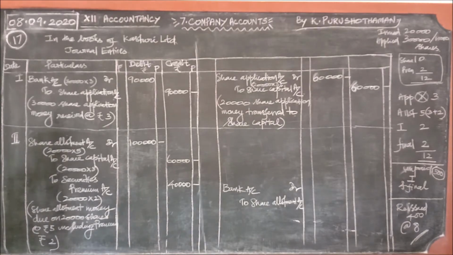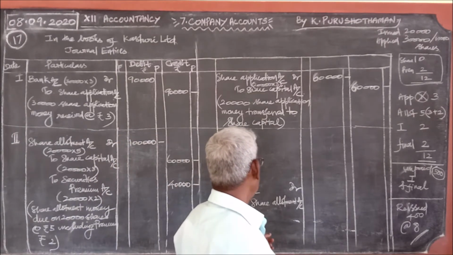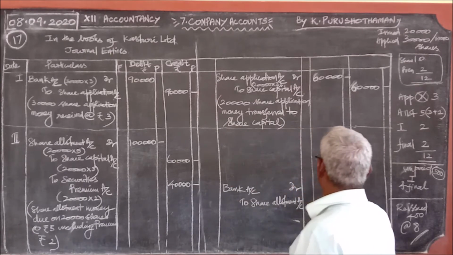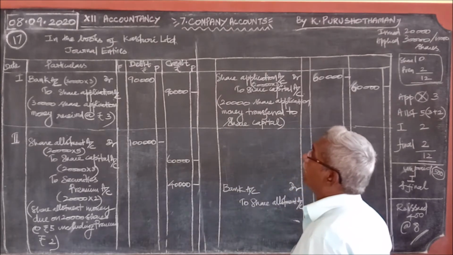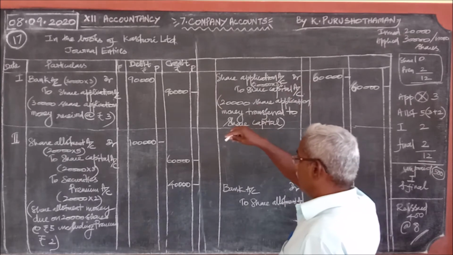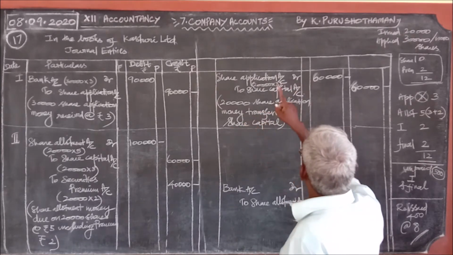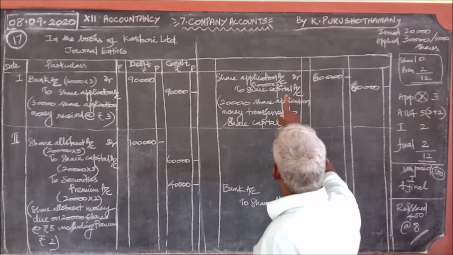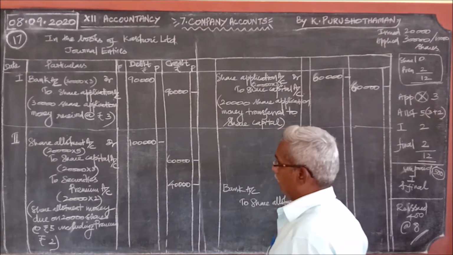Now, the next journal entry is bank account debit to share allotment account. Can we write the same 1 lakh? We cannot write it, because there is already the balance share application money of rupees 30,000, because 90,000 was received and only 60,000 is for the available 20,000 shares.